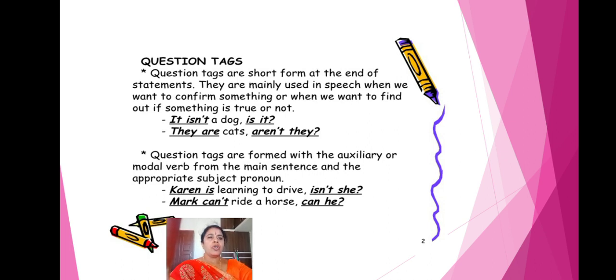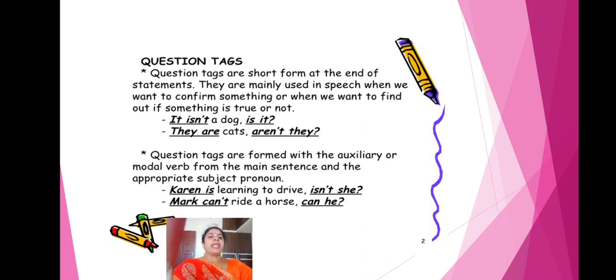Question tags are short forms added at the end of statements. At the end of the sentence, the question tag will come, written in short form. They are mainly used in speech where we want to confirm something, or find out if something is true or not. Understood? So question tags are the short form of writing at the end of a statement, to confirm whether it is correct or not.